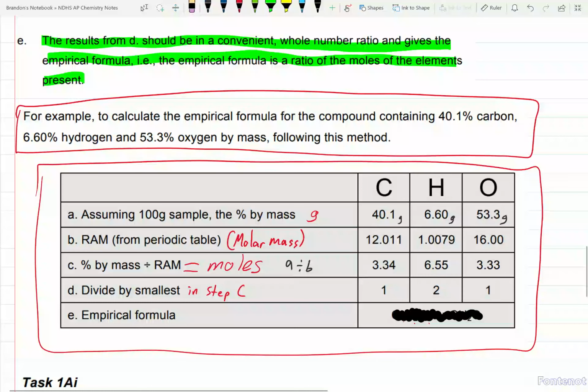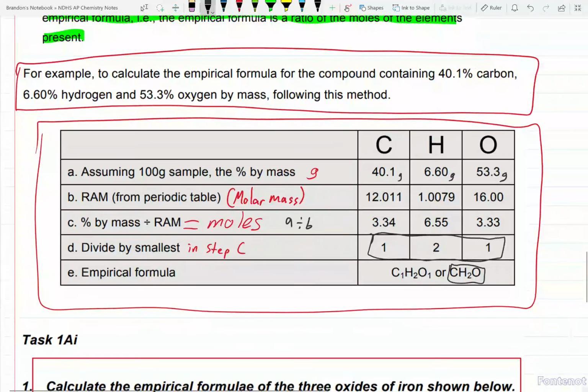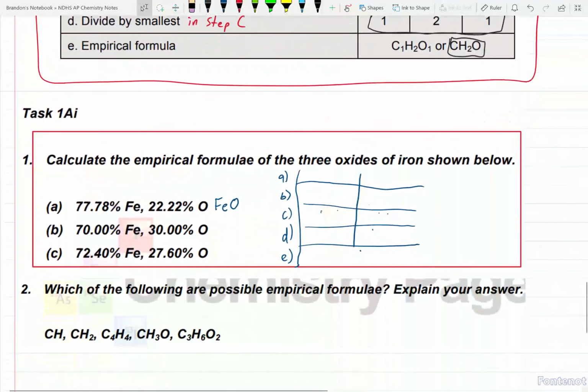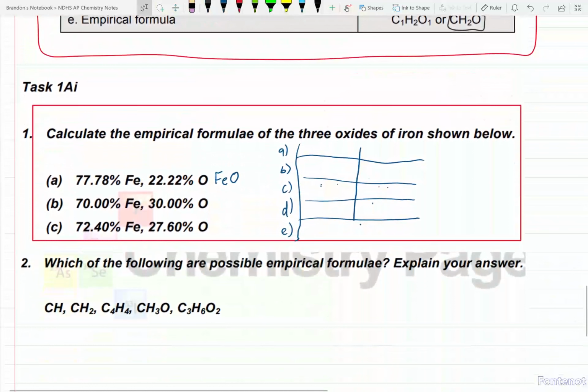So right here, in this row, we have just figured out the ratio of the atoms in our empirical formula that we were given, okay? There's a couple different ways we can write it. This example, C1H2O1, uses the 1s, but if it's not there, it's understood to be a 1, so it's CH2O. Alright, this is what I expect y'all to be writing right there. Now we're moving on down. We're going to do a couple of these examples, and they will not be nice, easy examples. Oops, gave y'all the answer right there.